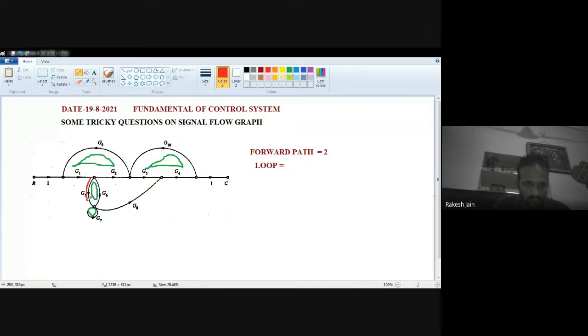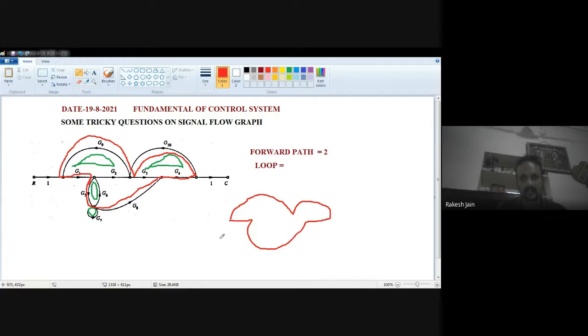So G5, then G8, then G4, then G10, then G9, and then G1. So actually, it looks like this one. This, this, this, this, this, and this. So this is also a closed path. This is also a closed path.